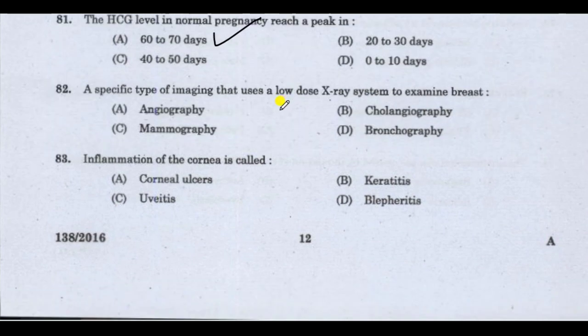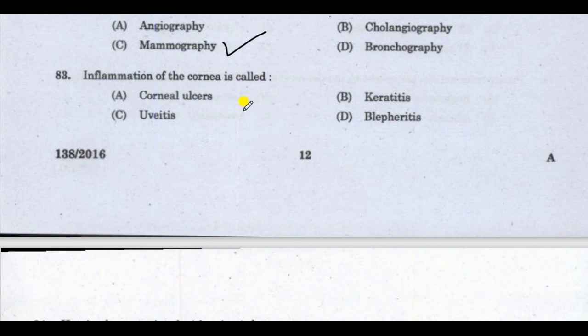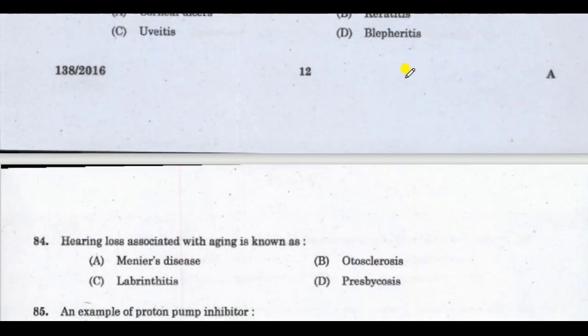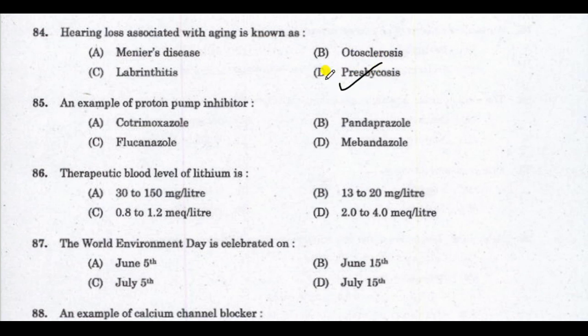Next question, a specific type of imaging that uses a low dose of X-ray system to examine breast. Correct answer is mammography. A specific type of imaging that uses a low dose X-ray system to examine breast, that is mammography. Next question, inflammation of the cornea is called. Correct answer is keratitis. Inflammation of the cornea is called keratitis. Next question, hearing loss associated with aging is known as. Correct answer is presbycusis. Hearing loss associated with aging is known as presbycusis.